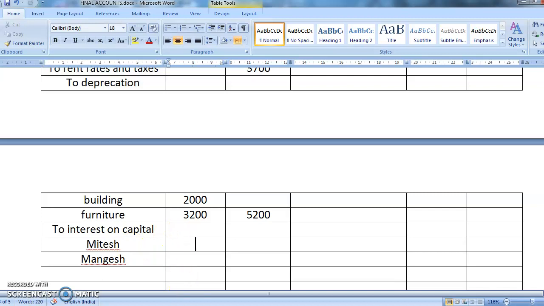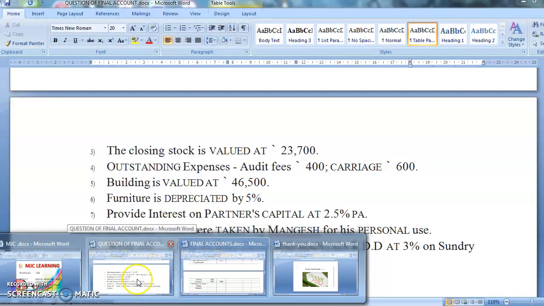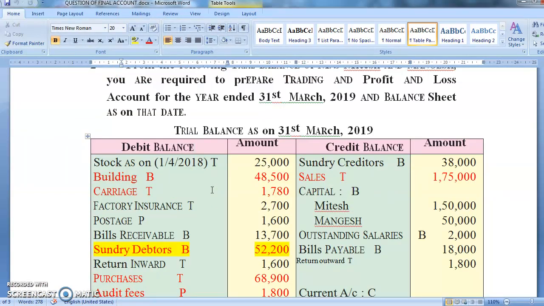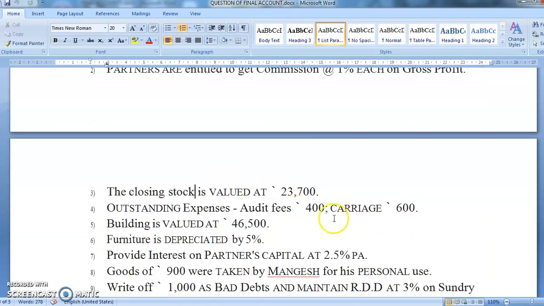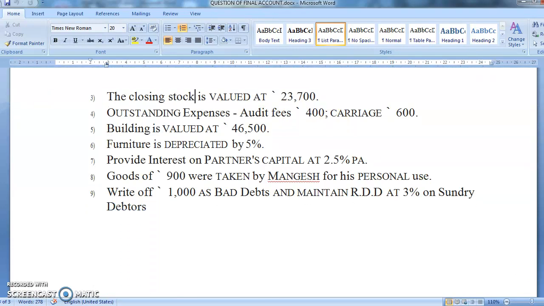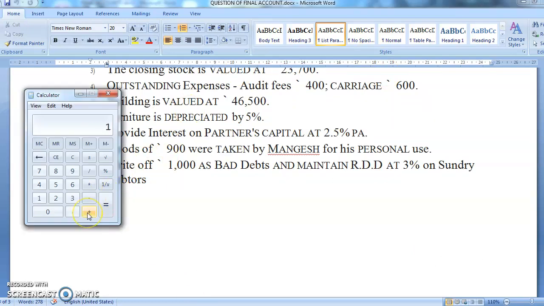Okay. Now what was the capital amount? What was the capital amount of Mangesh? Capital was 1,50,000 and 50,000. So you have to remove how much? 2.5%. So it is 1,50,000 into 2.5%, which comes to 3,750.